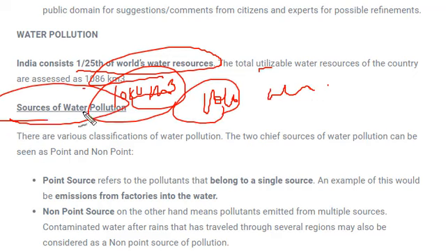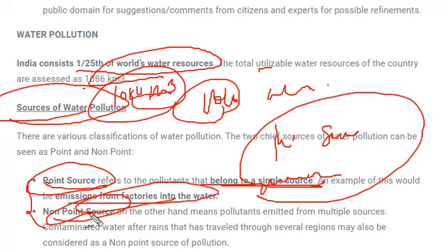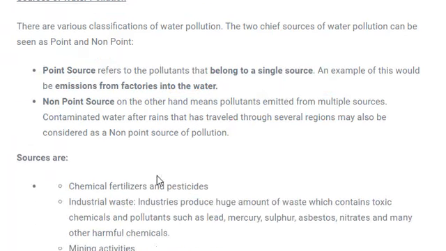What are the sources of water pollution? There are certain sources like industries, sewage, and human activities. These are general sources of water pollution. They are actually classified as point source and non-point source. Point source simply means the pollutants come from a single source, all the pollutants coming from the same place, like emission from factories, as I said. Non-point source means the source is not single, there are n number of sources from which marine pollution or water pollution increases.